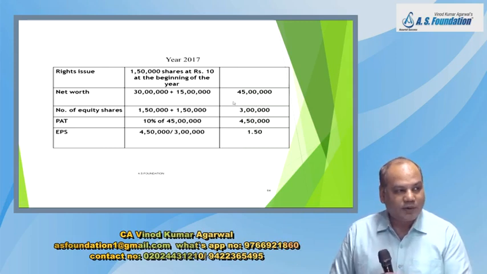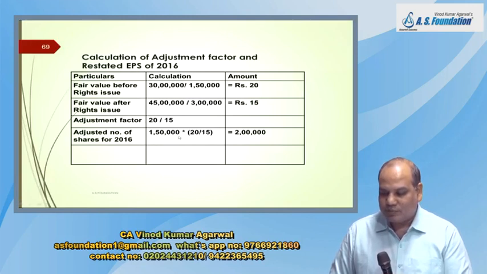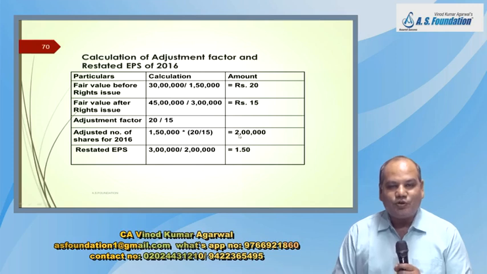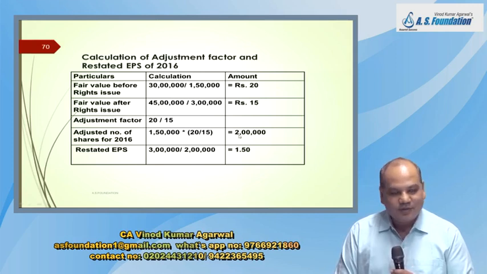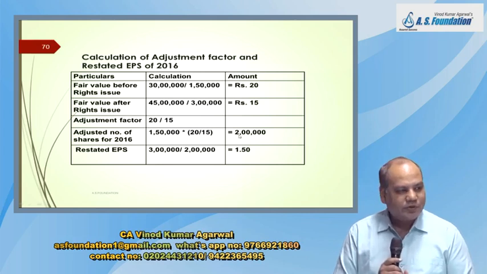Multiply 20 by 15 into the previous year number of shares. Make adjustment to the previous year number of shares. 20 by 15 into 1,50,000. Now you'll get 2 lakh shares. Now you recalculate the EPS of previous year. So this will also become 1.50. Is it right?